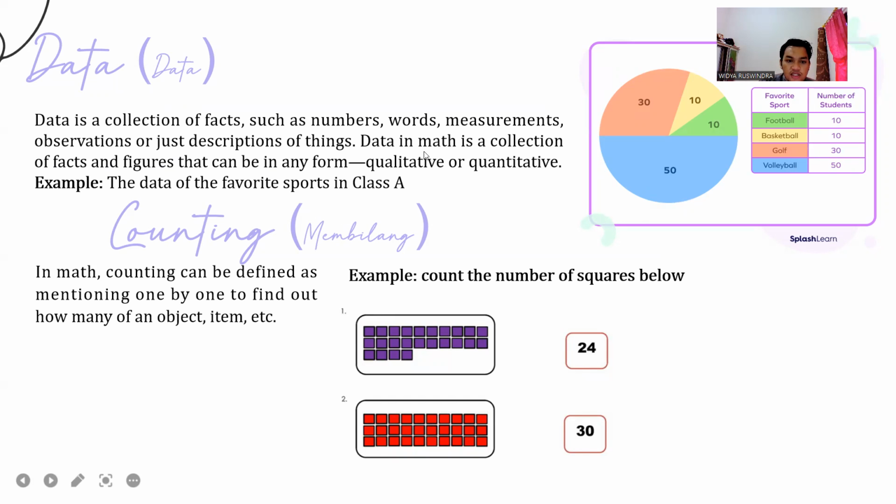Next is counting. In Indonesian, we say membilang. In math, counting can be defined as mentioning one by one to find out how many of an object, item, etc. For example, count the number of squares below. In example 1 it is 40, 24, and this second example is 30.